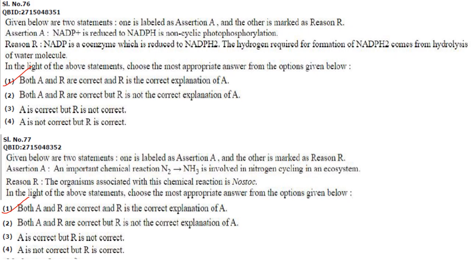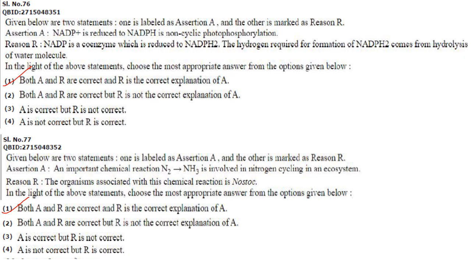Then next one. Assertion. NADP plus is reduced to NADPH in non-cyclic photophosphorylation. That is correct. NADP is a coenzyme which is reduced to NADPH2. The hydrogen required for formation of NADPH2 comes from hydrolysis of water molecule. So both A and R are correct and R is the correct explanation of A.